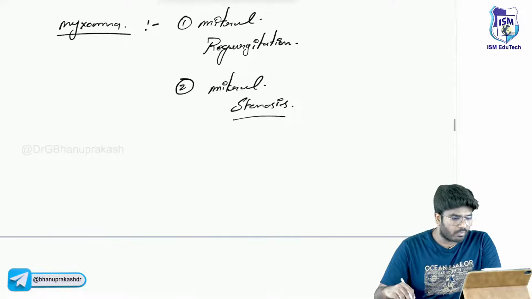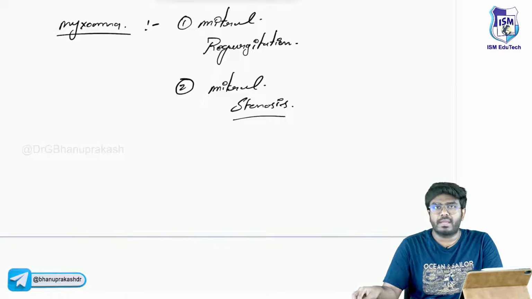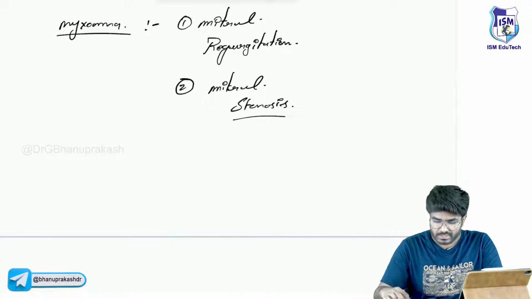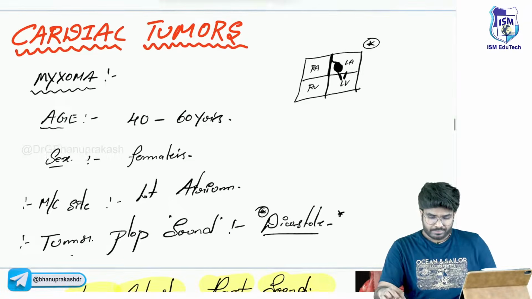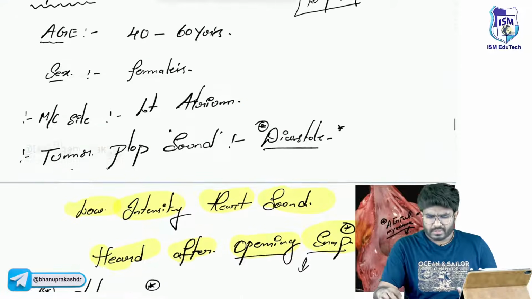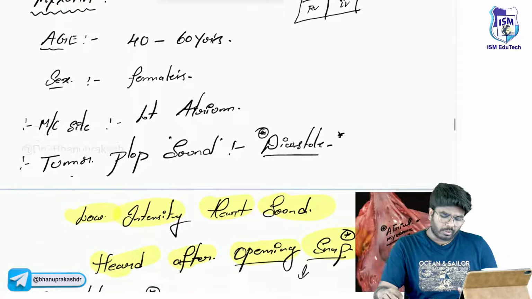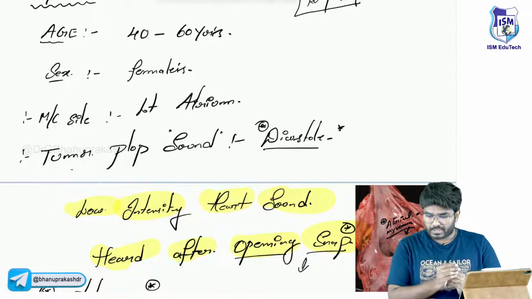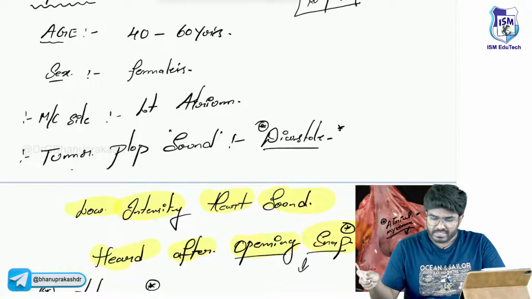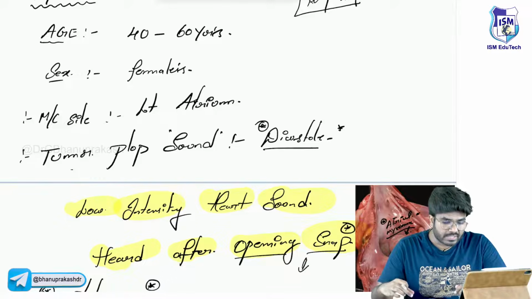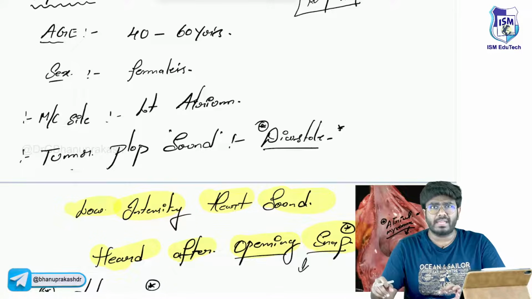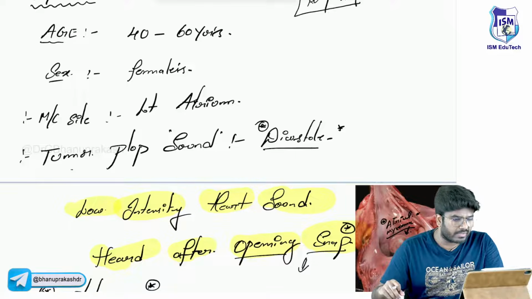So with this, what have we completed? We have completed the cardiac tumors also. Okay, cardiac tumors are done. If you know this much, it's enough. Mainly, I want you to know about the myxoma. Having said that, now let's begin with gastrointestinal pathology.